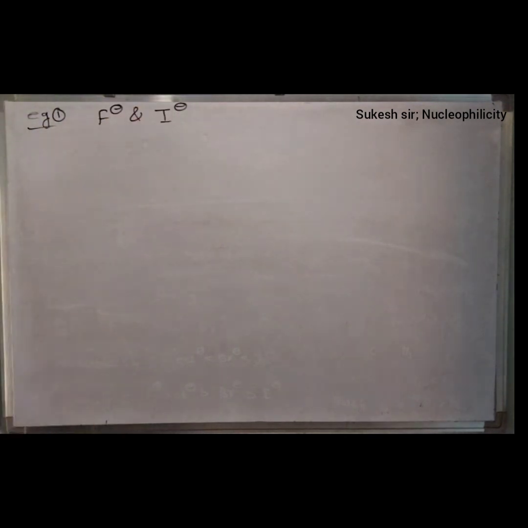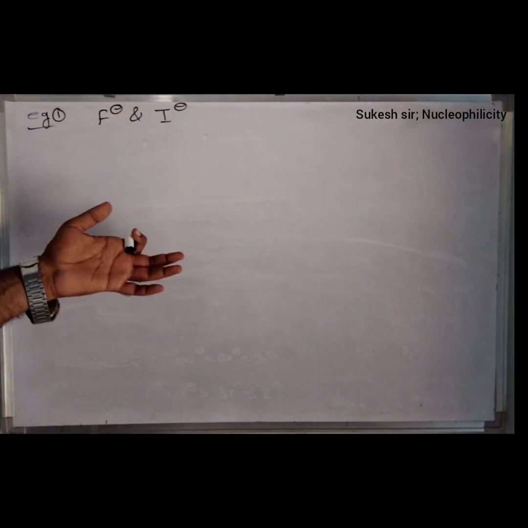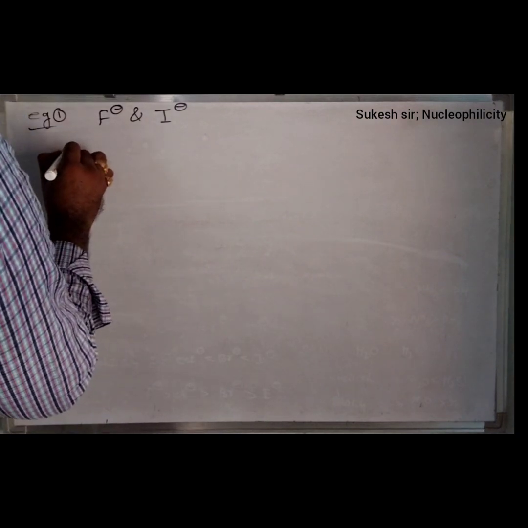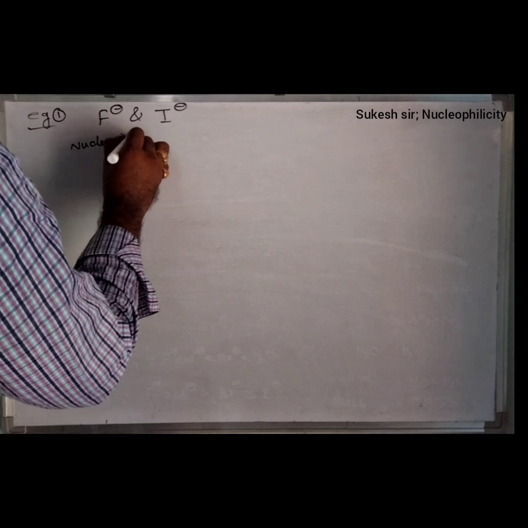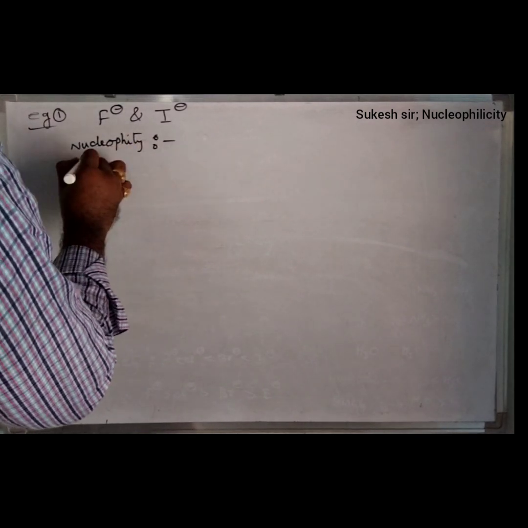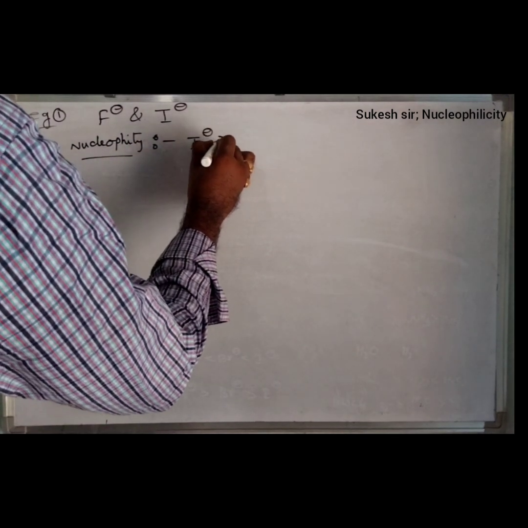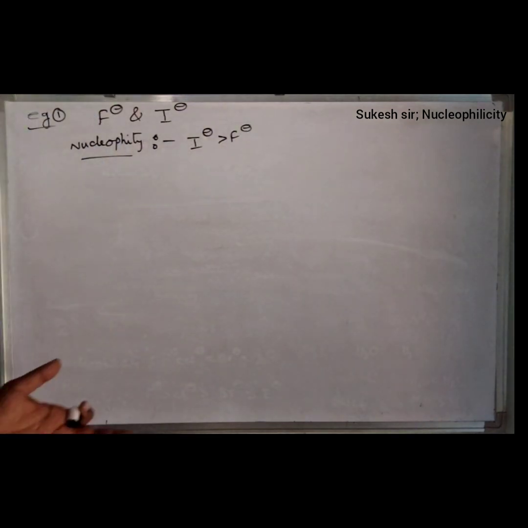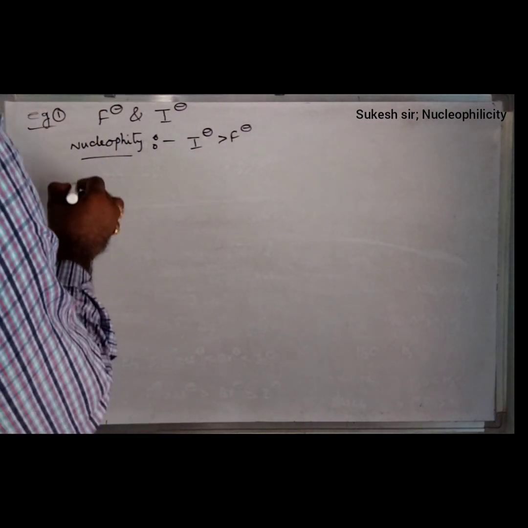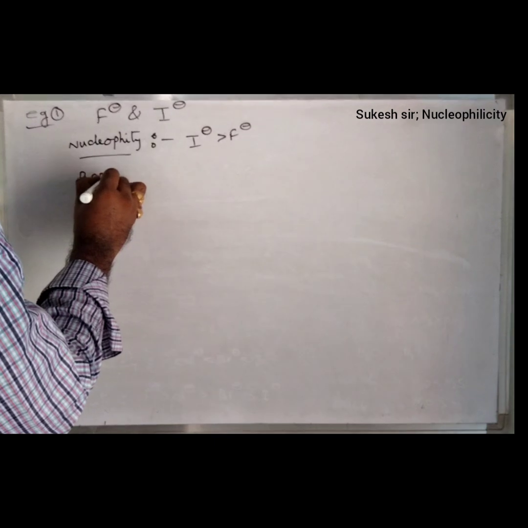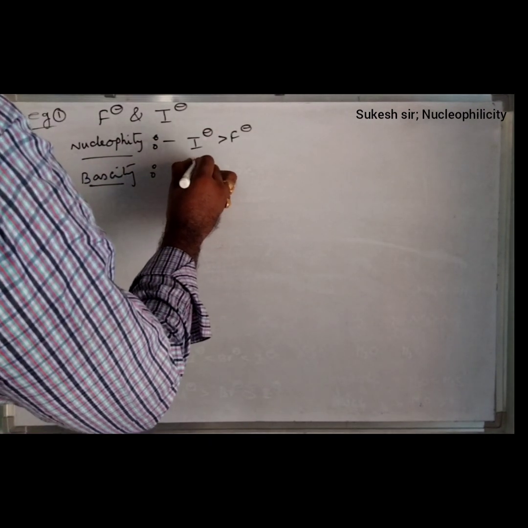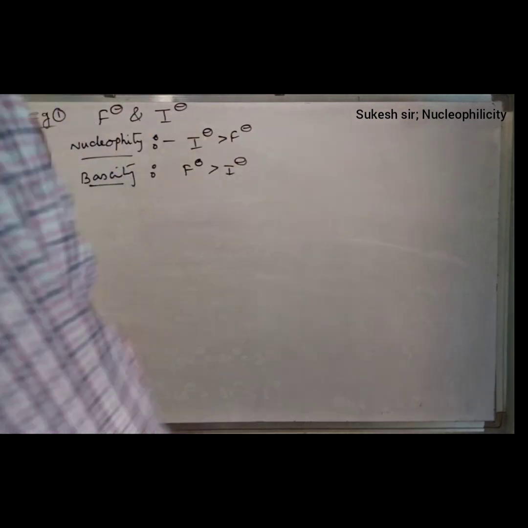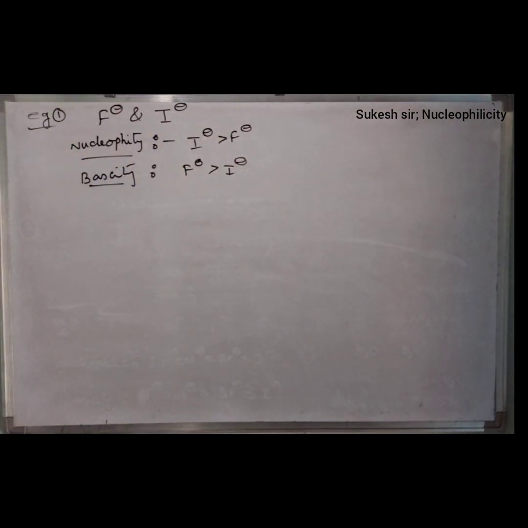Which one has high nucleophilicity? If they are asking nucleophilicity in terms of groups, what will happen? It will increase. Therefore, nucleophilicity for I minus is more when compared with F minus. Similarly, if you observe the basicity, it will be the reverse. Therefore, F minus has high basicity when compared with I minus.